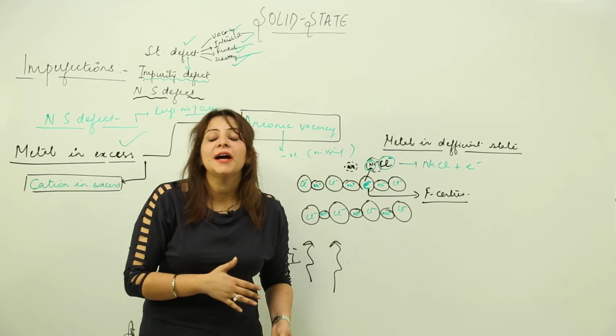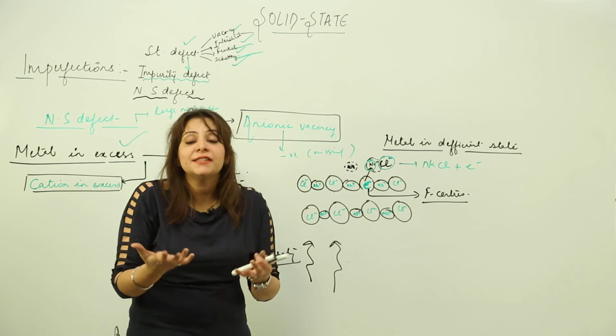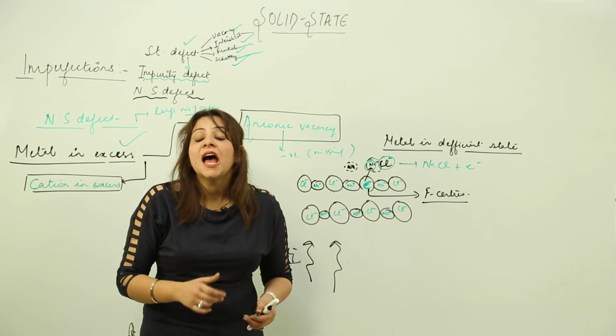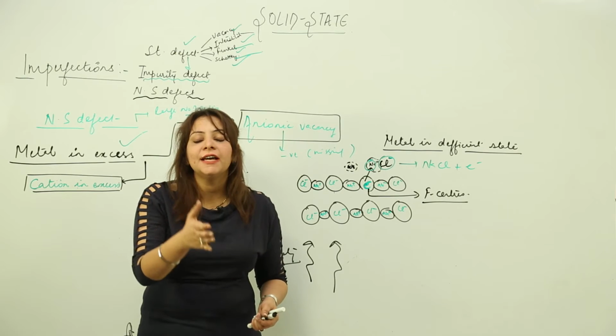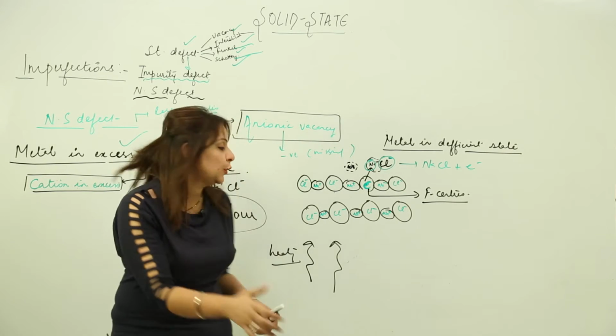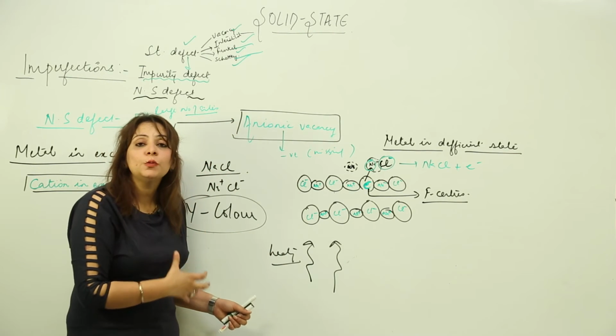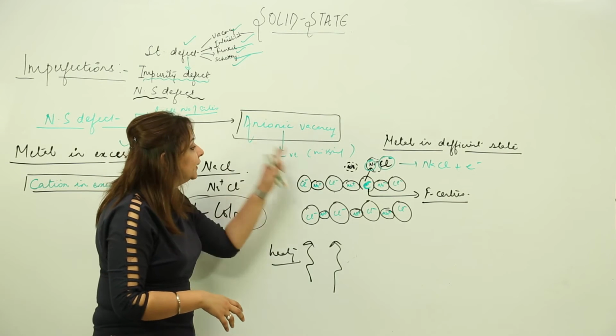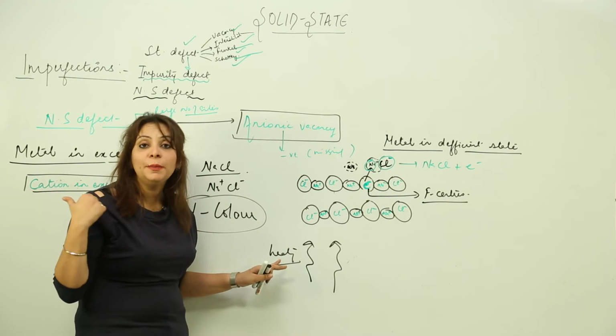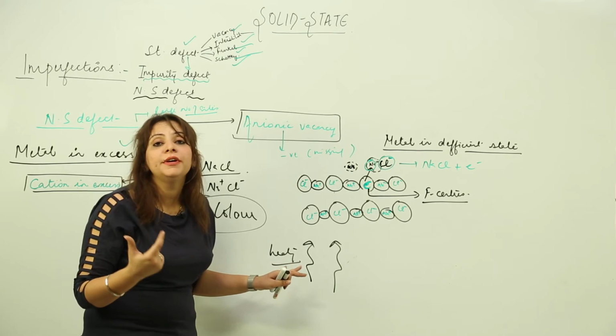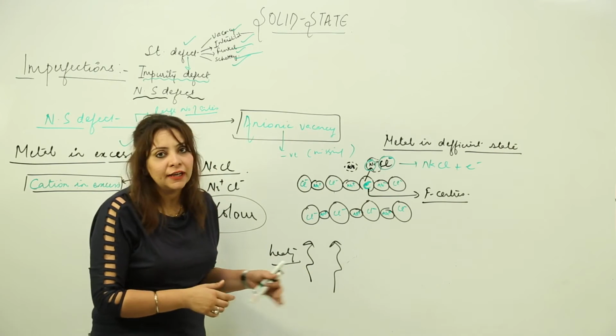So when they come back to the ground state, they will release the energy which they absorbed earlier, right? And that energy, that means the light with a particular wavelength and frequency, corresponds to the yellow color. So that is why NaCl showing this defect, that is the anionic vacancy, that is the metal excess defect, appears to be yellow in color, right?